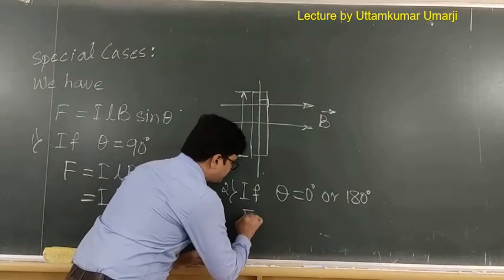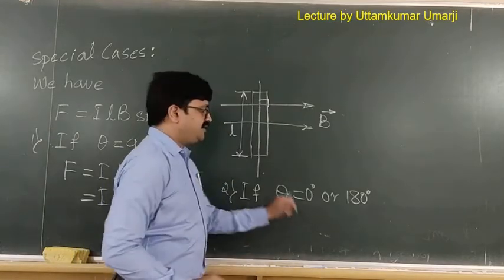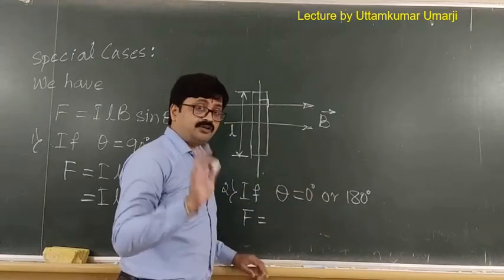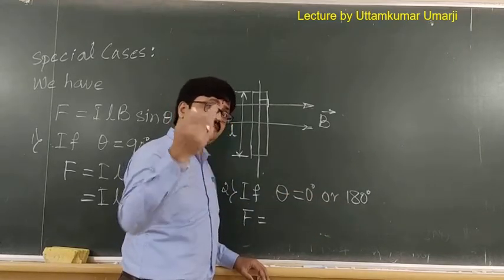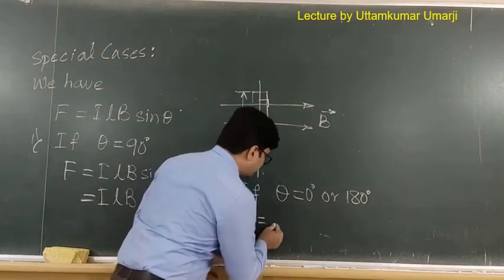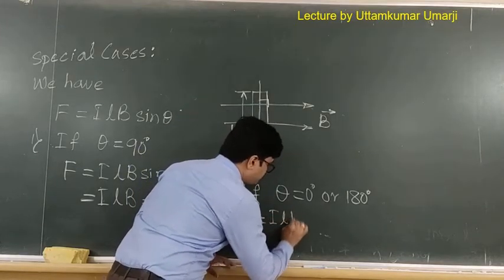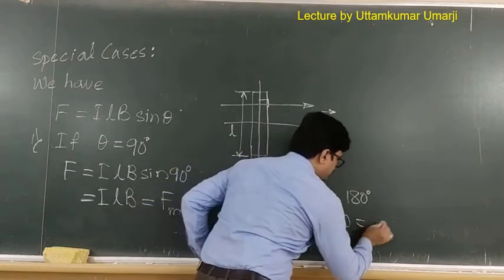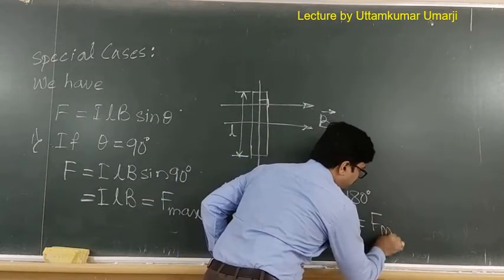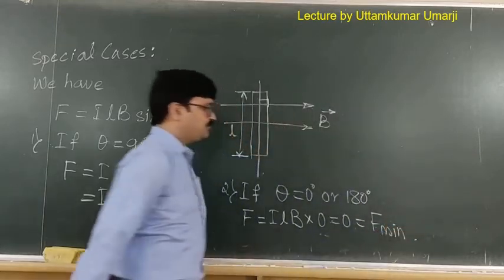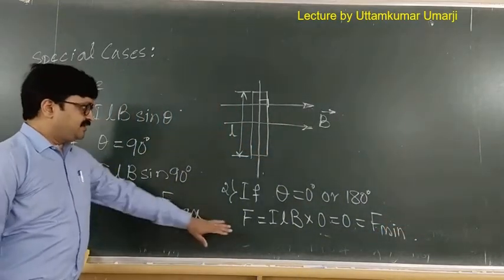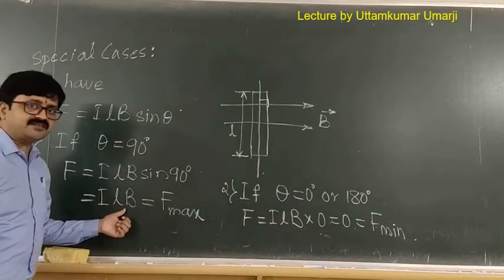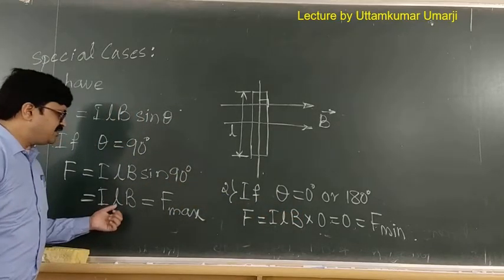We will get F is equal to ILB into sin 0 or sin 180. Now we know that sin 0 is 0, sin 180 is also 0. Then under this situation, we will get ILB into 0, which is equal to 0. So I take it as the minimum value of the force. So hence minimum is 0, and the maximum force that can be exerted on the conductor is ILB.